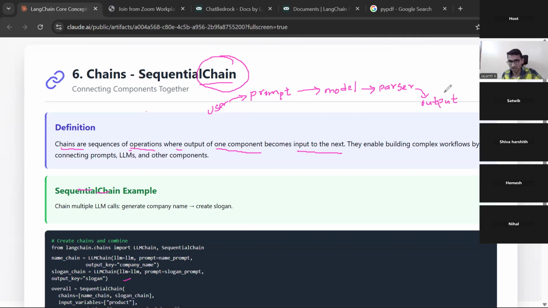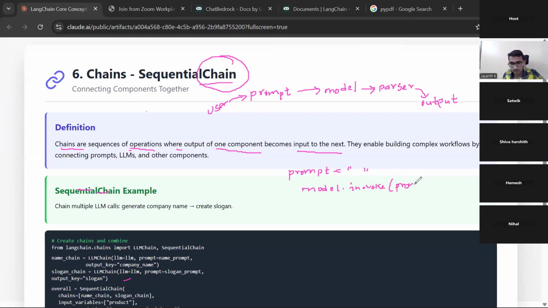Imagine if you don't have the chain concept, what would we have to do? First, we have to define the prompt like this. Let's say some prompt is there. Now, let's say some model is there. Then I have to give this prompt to the model manually, invoking it like this.